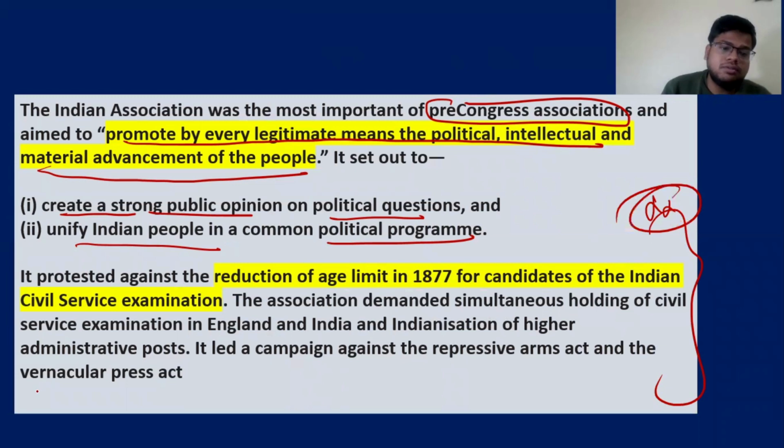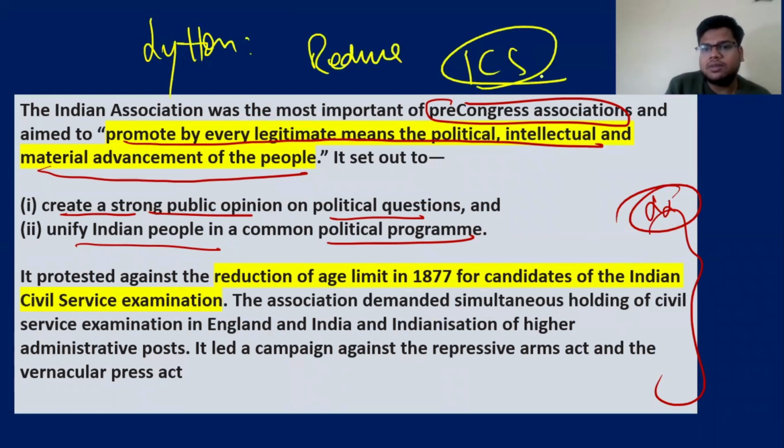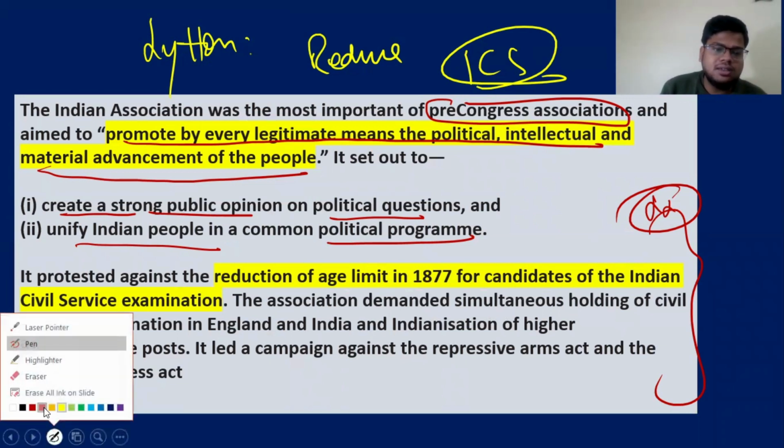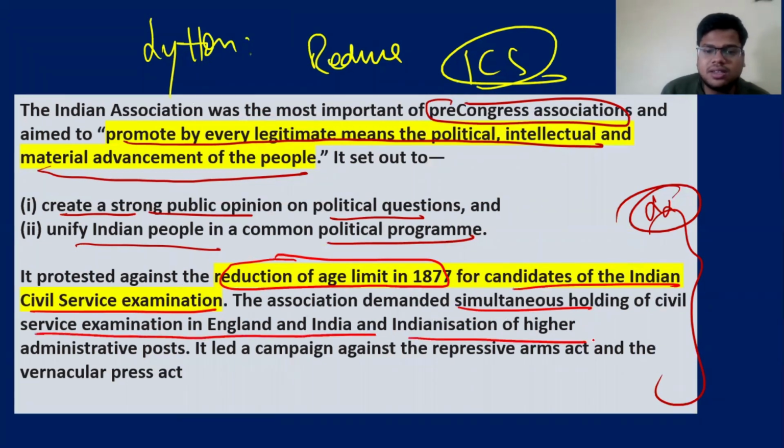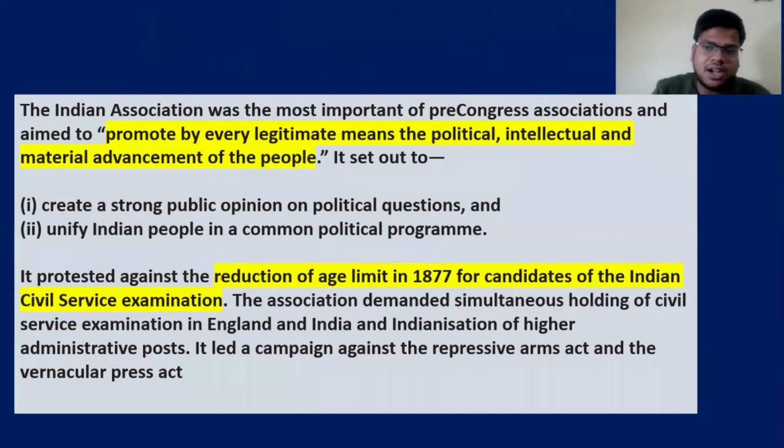They talked about one of the policies of Lytton. Lytton reduced the age of the people who can appear in the Indian civil services. Now, they protested against the reduction in the age limit in 1877 for the candidates of the Indian civil services exam. The association demanded the simultaneous holding of the civil service examination in England and India and indigenization of the higher administrative posts. It led to a campaign against the Repressive Arms Act and the Vernacular Press Act. So your Indian Association is a very important organization, a pre-Congress association, that you need to remember.